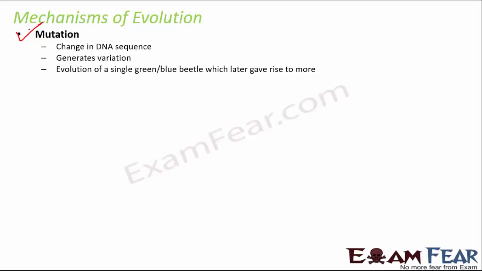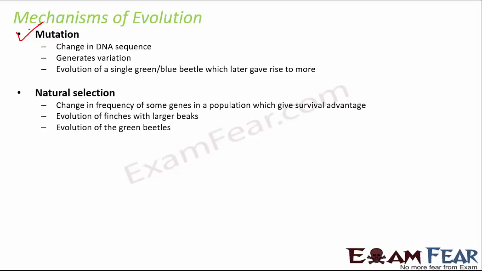Similarly, the next mechanism is natural selection, that is a property which is supported by nature, maybe a change in frequency of some genes in a population which gives survival advantage. So nature gives advantage to that particular feature, and that is why that feature stays, like the evolution of finches with larger beaks. Some of the finches had large beaks, but then nature supported that because the larger beaks helped them to survive better, and that's how it helped in their evolution.